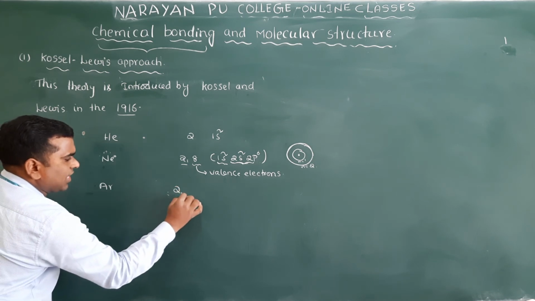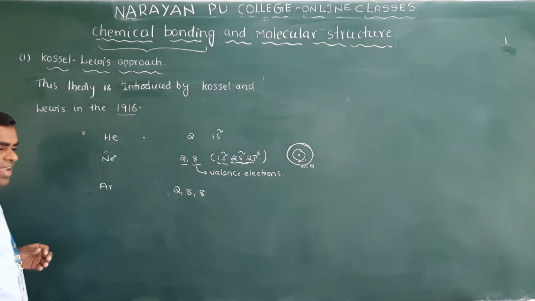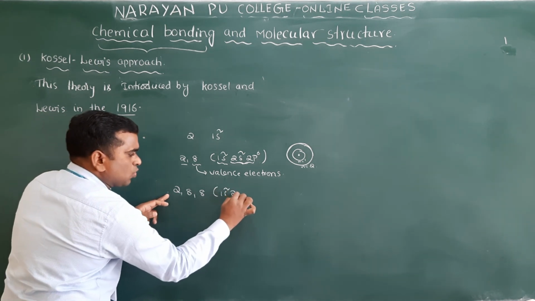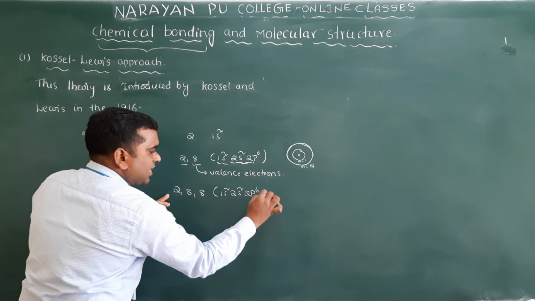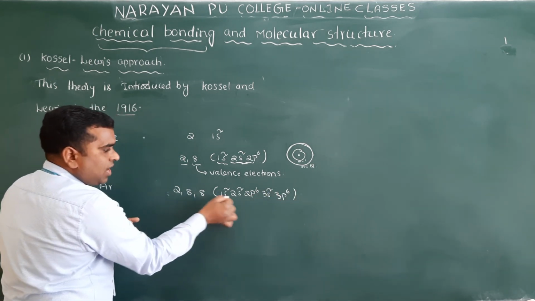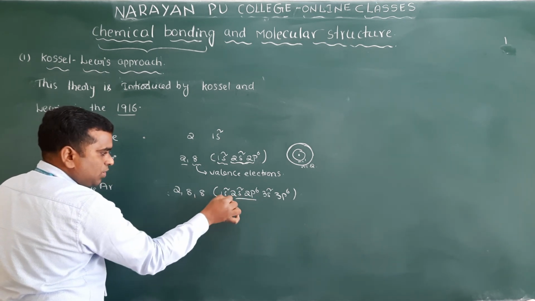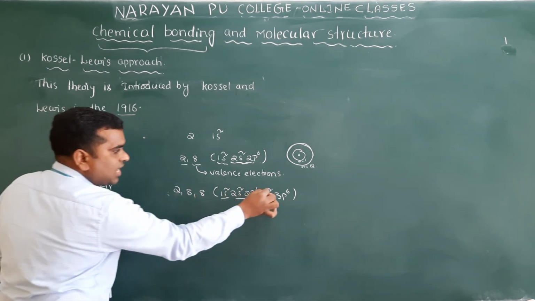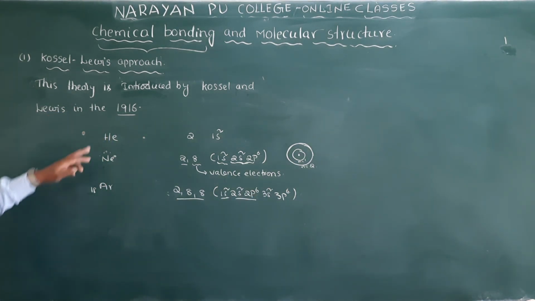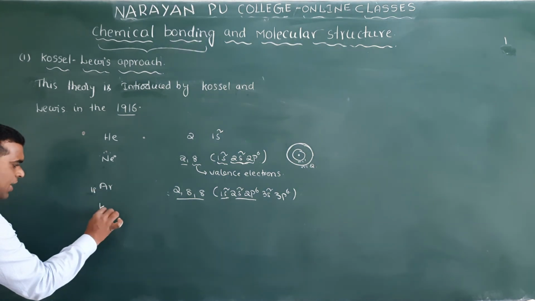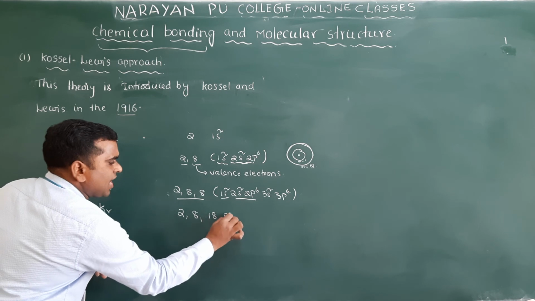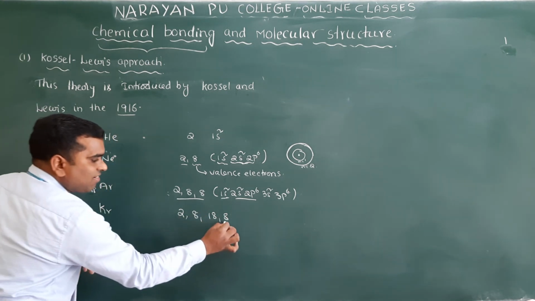If I take helium, neon, argon: how many electrons are there in argon? 2, 8 and 8, because the atomic number is 18. We can write 1s2, 2s2, 2p6, 3s2, 3p6. These are inner shells, and here 8 electrons in the outermost shell. If you keep writing like this, for krypton we write 2, 8, 18 and 8. What are the valency electrons here? These are in the outermost shell.